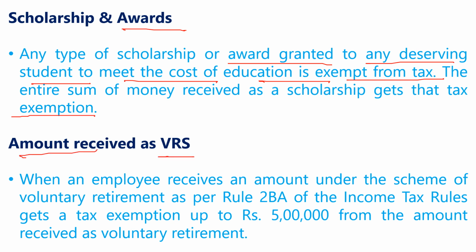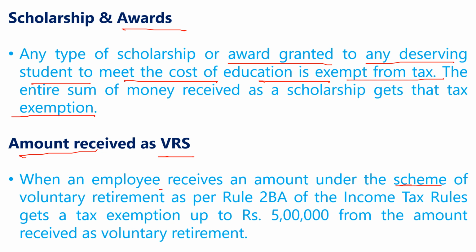Amount received as VRS. VRS means what? Voluntary Retirement Scheme. Clear? तो इसमें देखो क्या होता है.